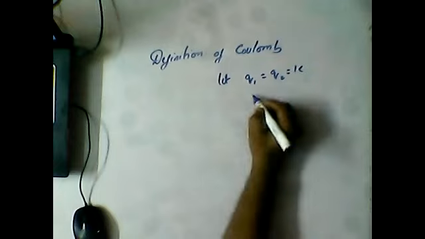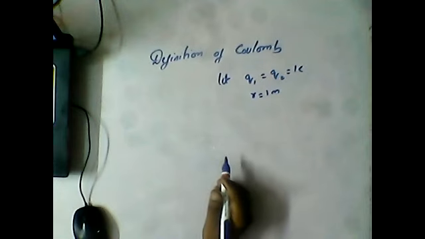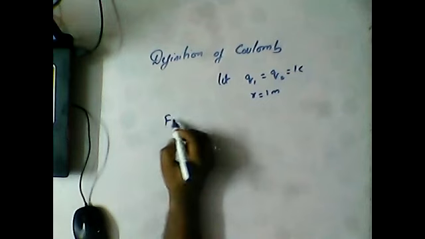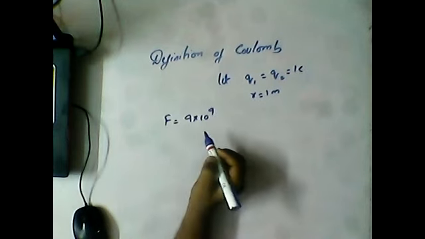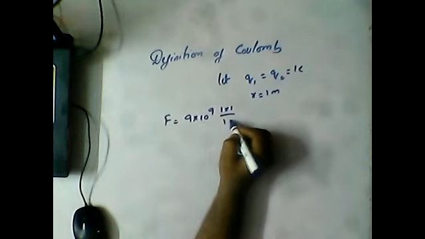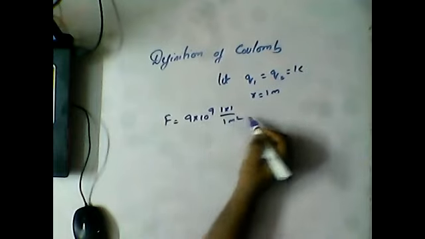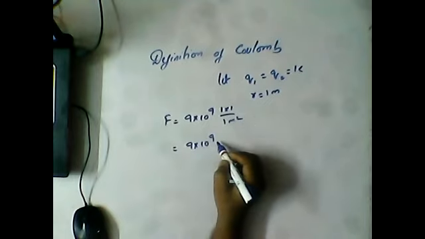Okay, and R is equal to 1 meter. So when Q1 and Q2 are equal to 1 Coulomb and R is equal to 1 meter, then the force we will get is 9 into 10 power 9, that is 1 into 1 by 1 meter square, which is 9 into 10 power 9